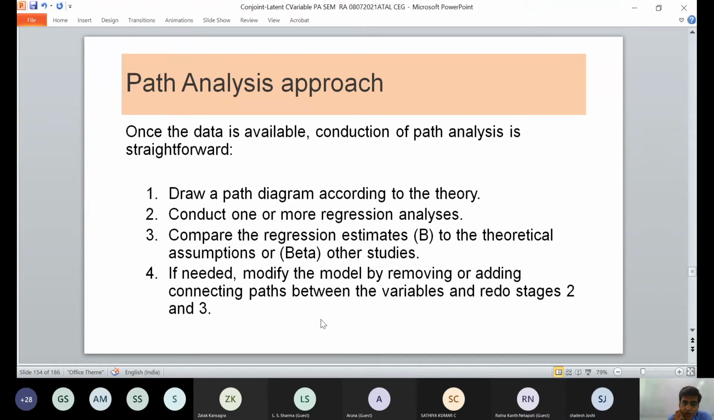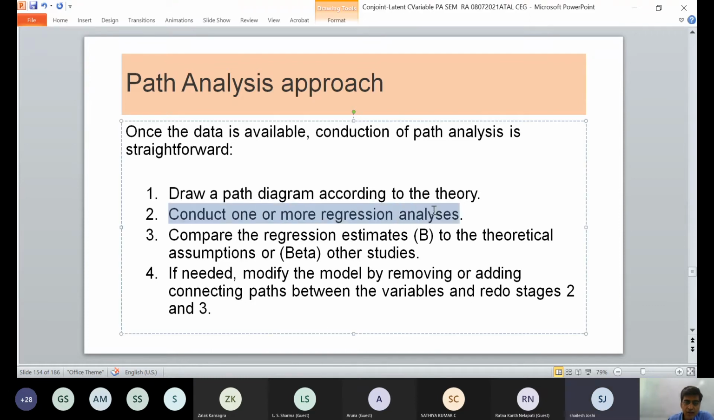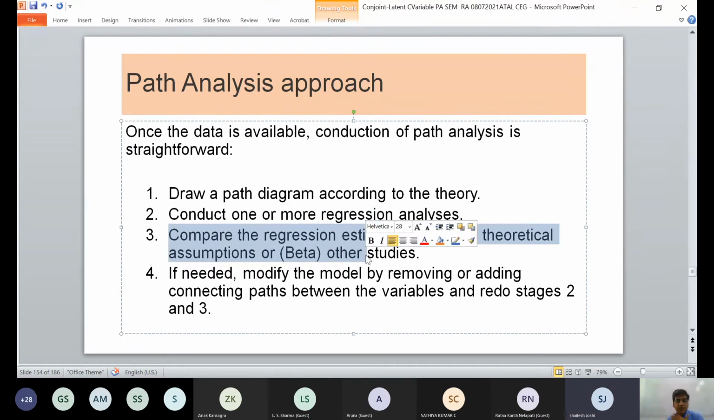So first you need to draw a path diagram. Then you need to conduct another multiple regression. And then you have to modify by adding connection paths. Redo stage.